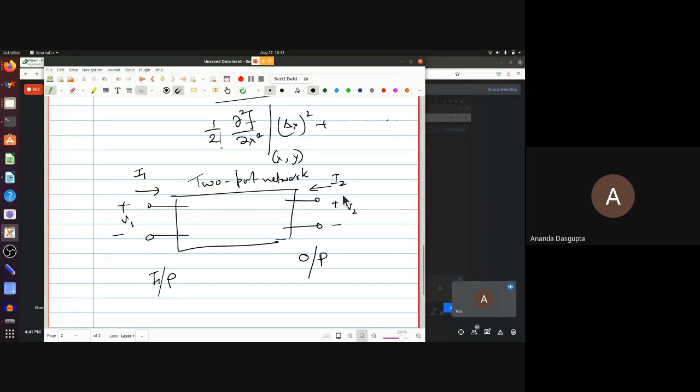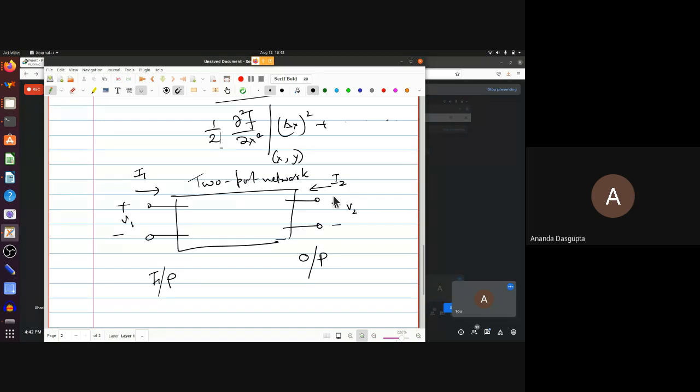Same on this side: V2 is positive if the upper terminal is higher than the lower terminal in potential. And I1, I2 are by convention taken to be flowing into the black box. That doesn't mean that in reality they have to flow in. It just means that their flowing in is taken as positive. That's all we are saying here.